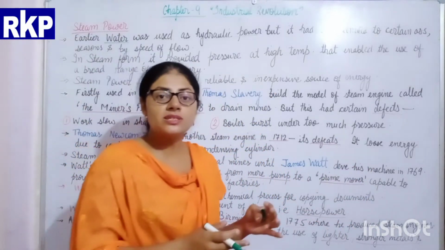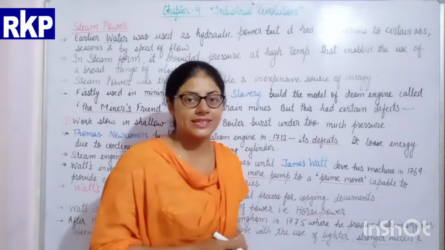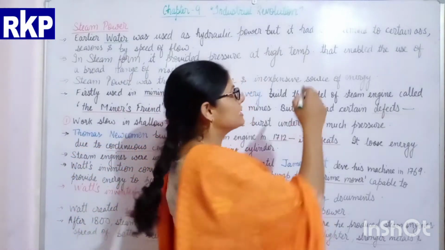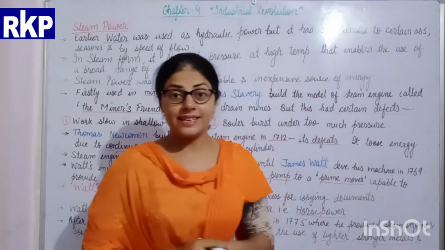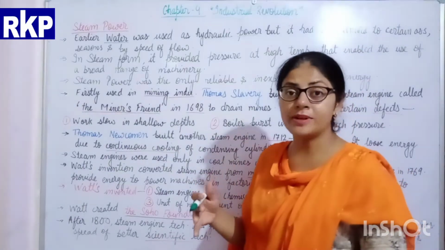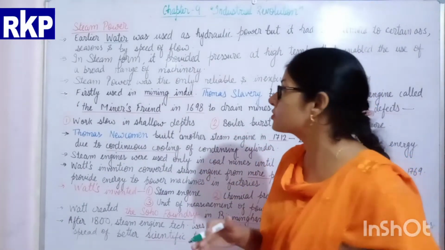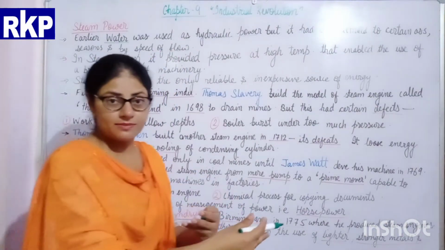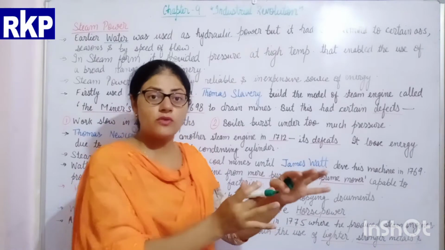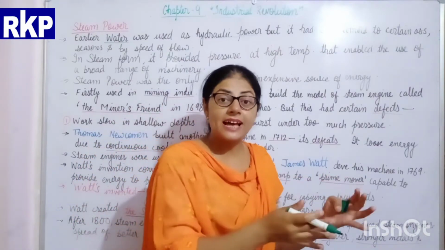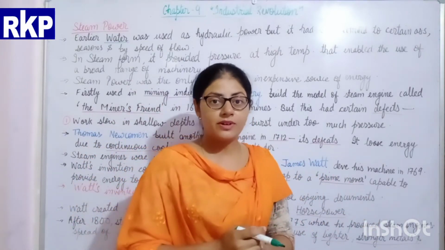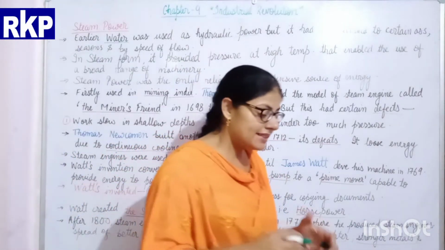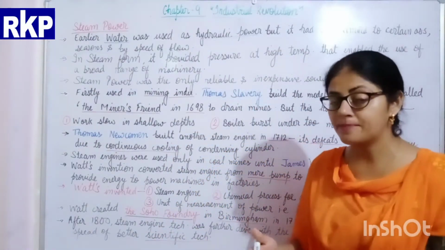But there was a problem with this. The problem was that the availability of water was limited to certain areas, and apart from that, availability of water also depended on the season and on the speed of the flow of the water. Means if the water flows with a large speed, then only can it provide power. So these were the problems with the use of hydraulic power, and these problems were overcome by the coming